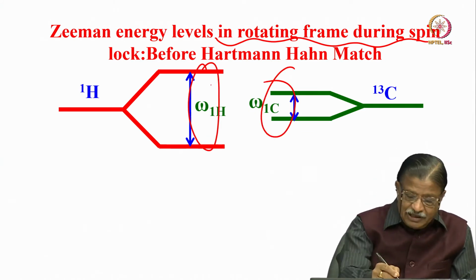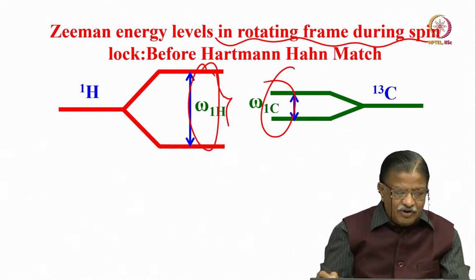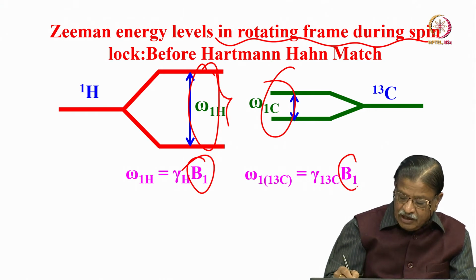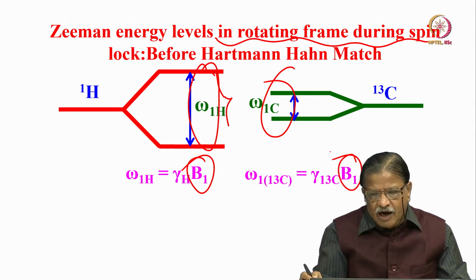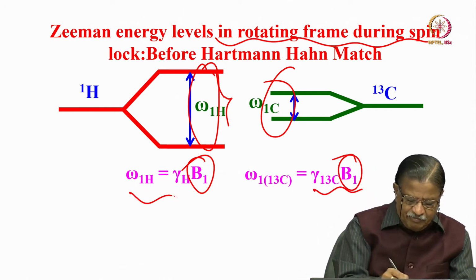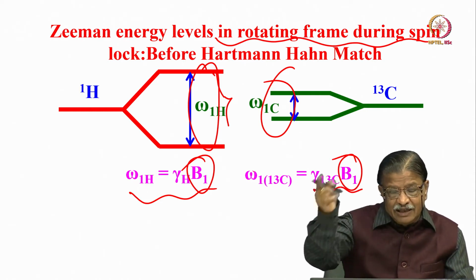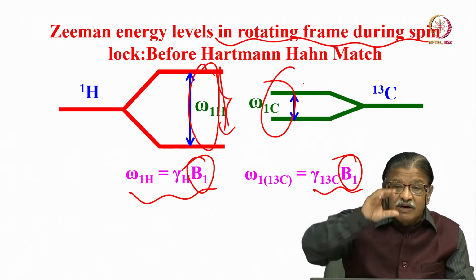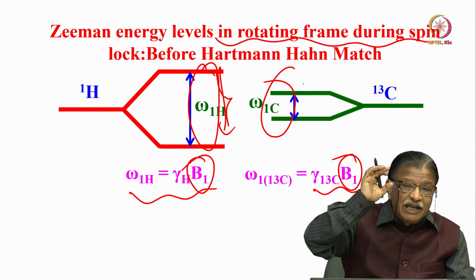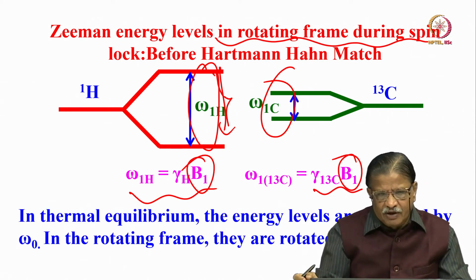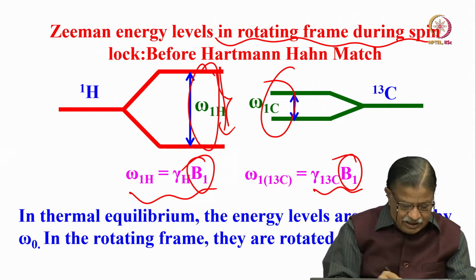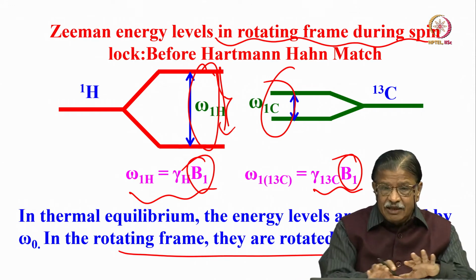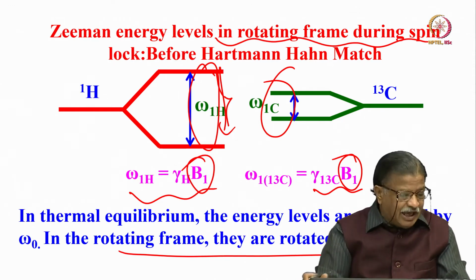Okay? But the only thing is now the separation, instead of what it used to be, gamma H into B0, is now B1, that is all. RF power of the carbon-13, here RF power of the proton. Earlier, in thermal equilibrium, the energy level separation was determined by the B0 magnetic field. So, the energy states in thermal equilibrium and in the rotating frame are different now, that is all. But still, the 1:4 difference is still there.